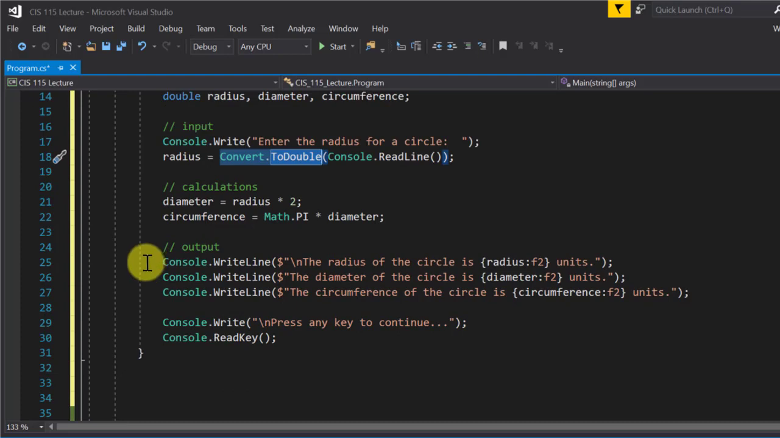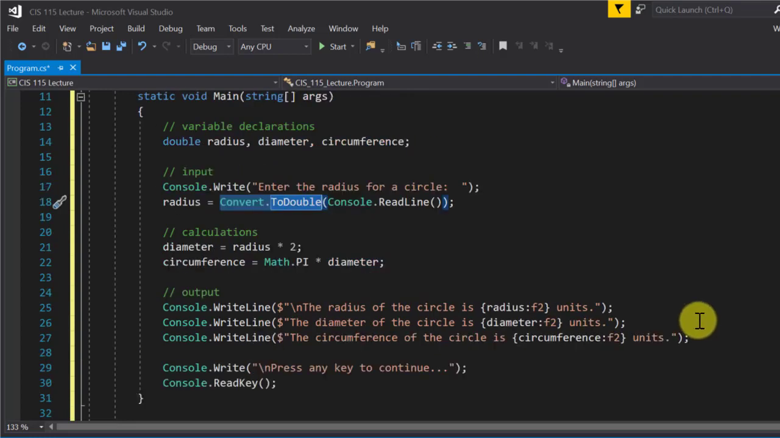And then finally, output. I guess that doesn't need any explanation. Don't forget about the format specifier F, which I can use for floating point values to control the number of decimal places, so 2 would indicate 2. Okay? Any questions about that one?